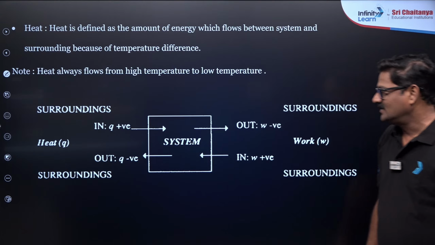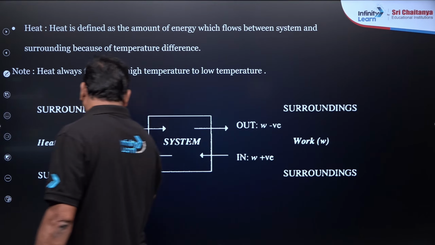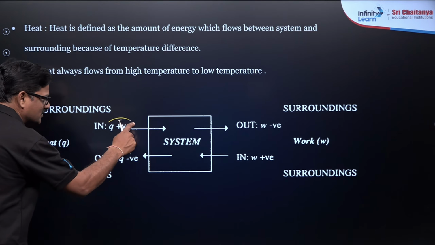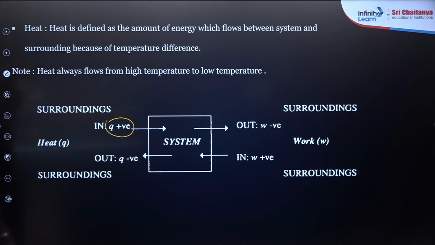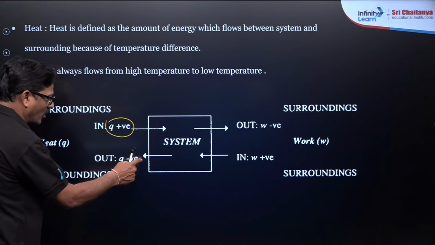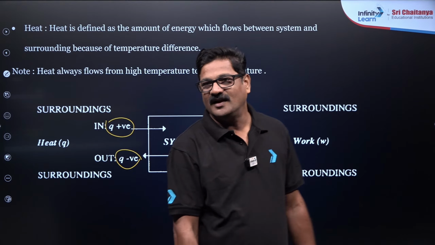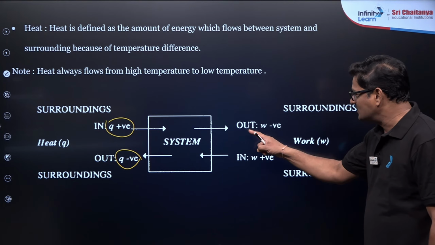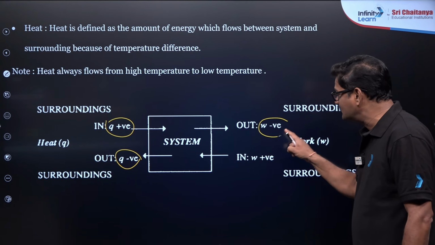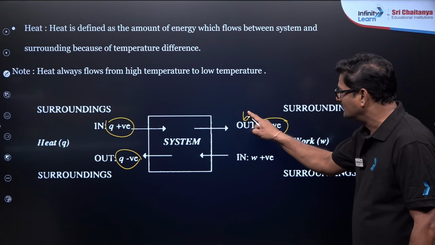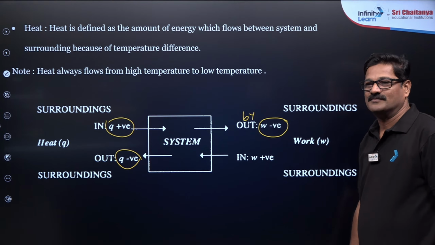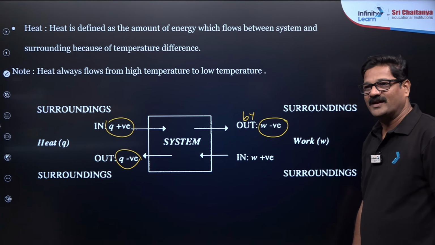So I say when heat is given into the system, Q is positive, and when heat is going out of the system, Q is going to be negative. And when work is done by the system, work is going out, so work done is going to be negative.